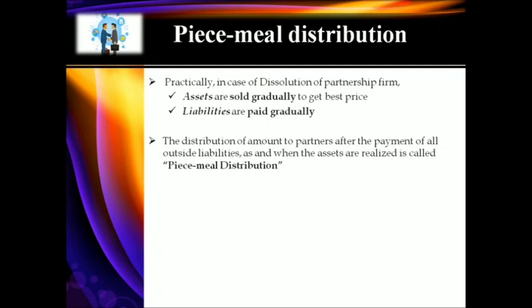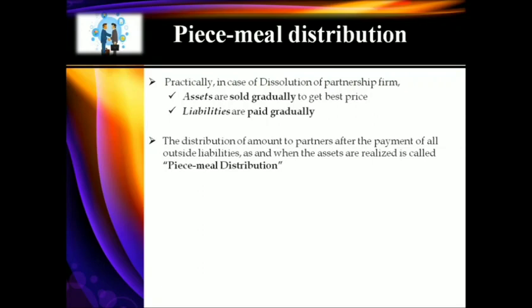So piecemeal distribution is gradually settling the assets, the liabilities and the partners. It's gradually or slowly selling the assets, slowly paying off the liabilities, and distributing the amount to partners gradually, one step at a time.